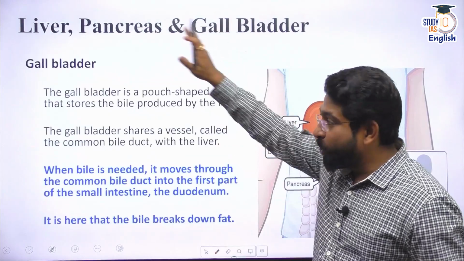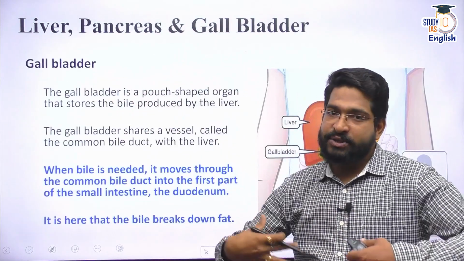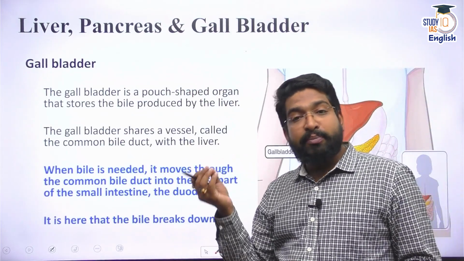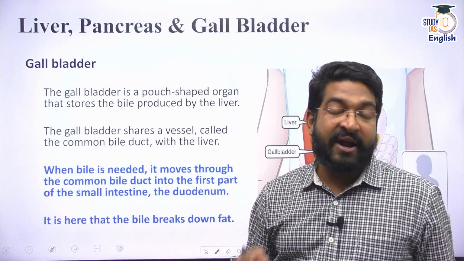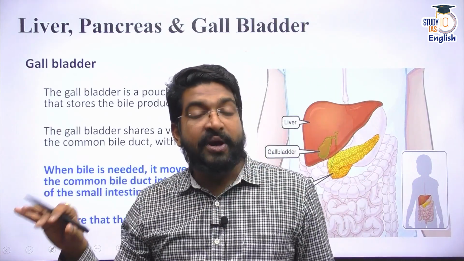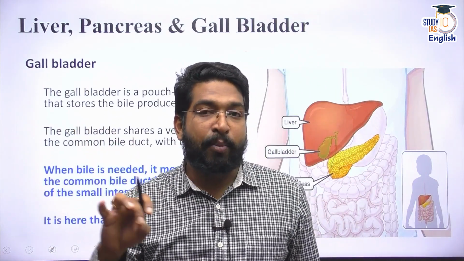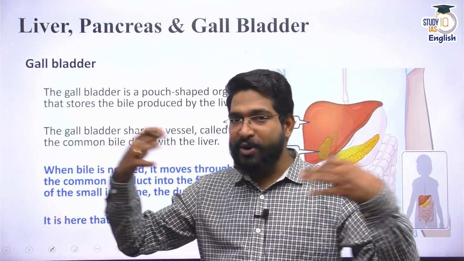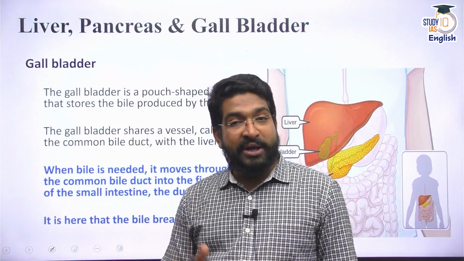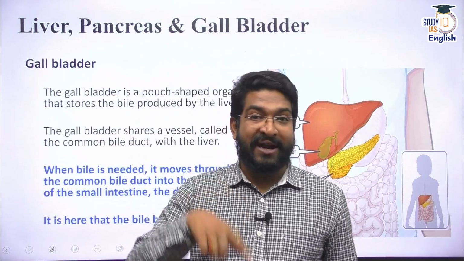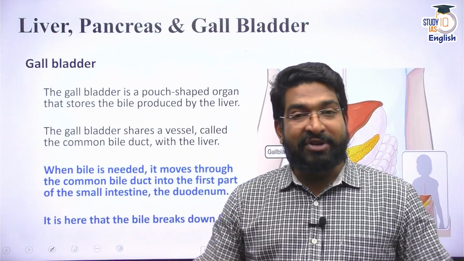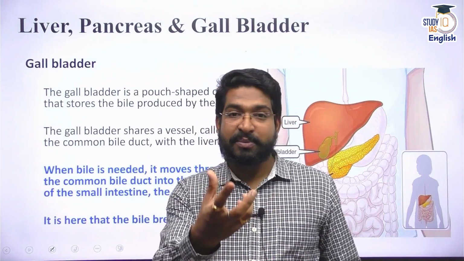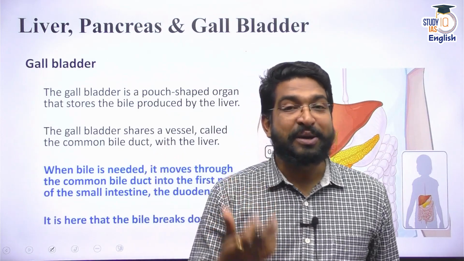Bile is stored in gallbladder. Whenever it is necessary in our small intestine, the gallbladder releases bile juice into small intestine, and bile juice helps in emulsification of fat as well as removal of bad cholesterol from our body. But it has its own limitations. If we consume more and more amount of bad cholesterol, that means the low density lipoprotein, that means saturated fats or trans fats, then it will be continuously accumulated in our body, in our muscles and in our arteries, that means blood vessels, which ultimately leads to many problems.